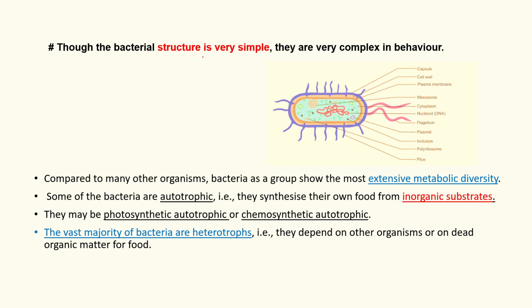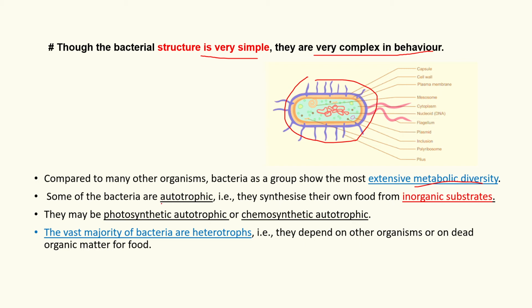So the bacterial structure is very simple, but they are very complex in behavior. Look at the bacterial structure, it seems very simple, but it is very complex in behavior. If we compare the bacteria to other organisms, they show extensive metabolic diversity.